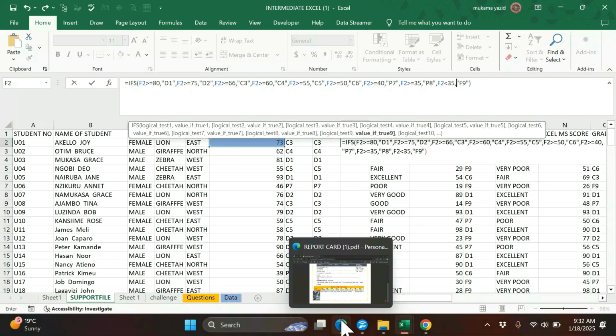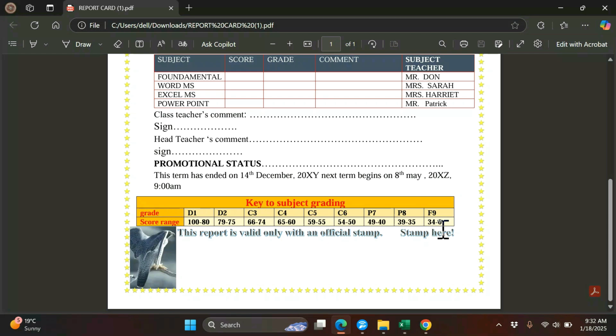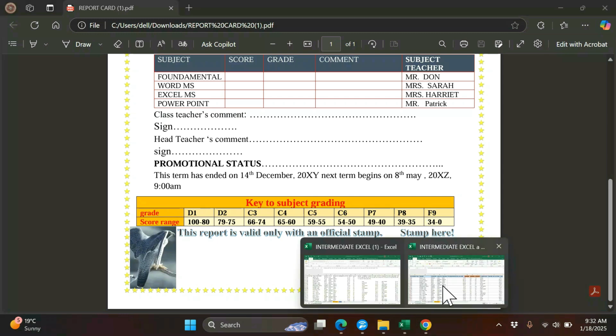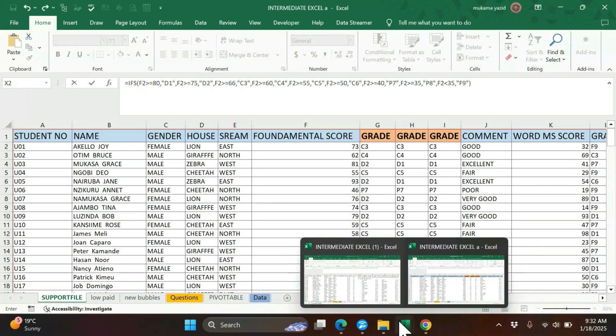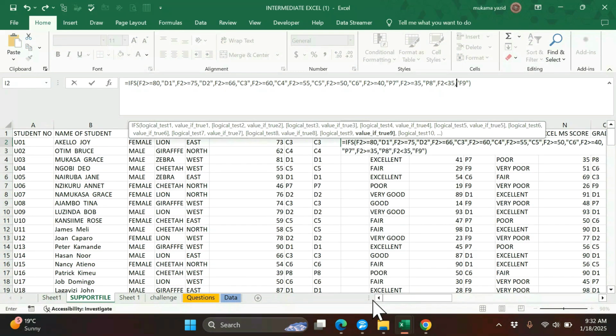If you are to open the question, 34 to 0, that is if it is less than 35. So that is the last argument we write, and we make the argument complete.